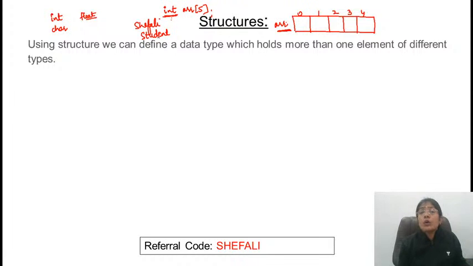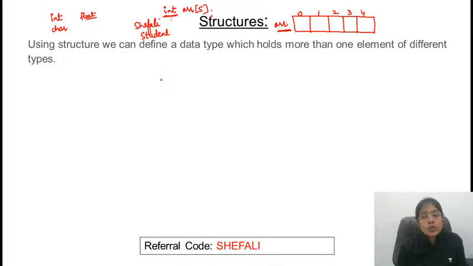No, it's not known. What is the structure? What sort of data I want to store? In what order I am storing the elements? Nothing is known to the system. So this means that we need to provide the definition so that system gets aware that okay, in these memory locations, this type of data will be stored. Yes? So in that scenario, we will go for the concept of user-defined data types.